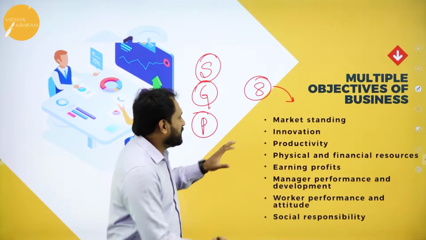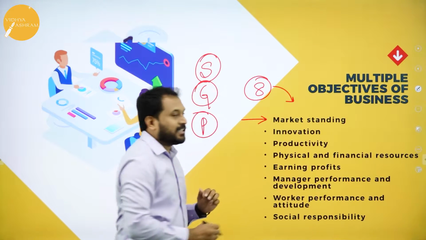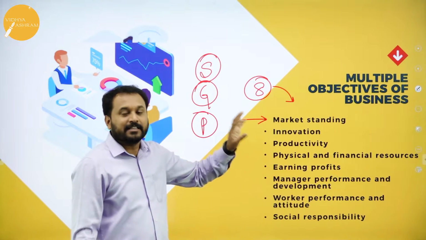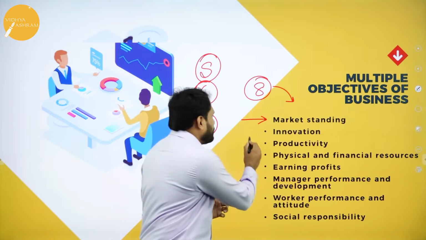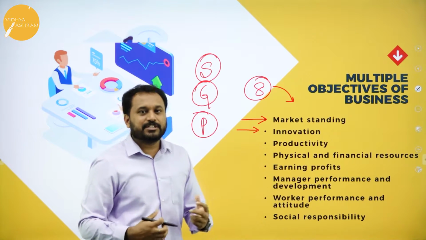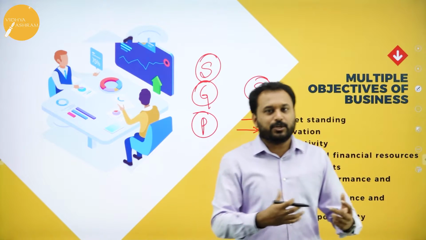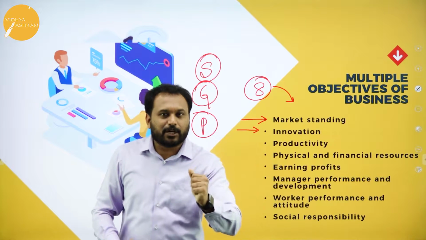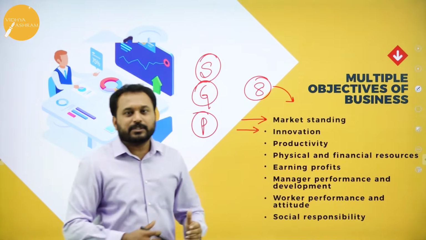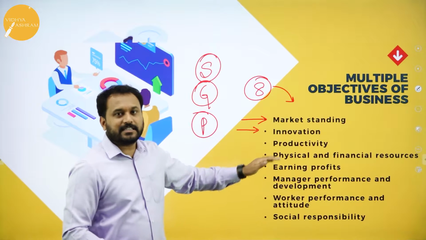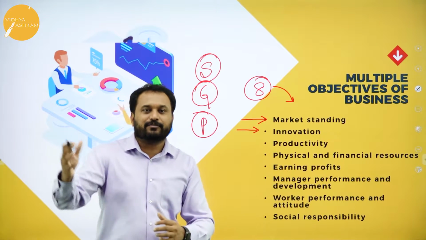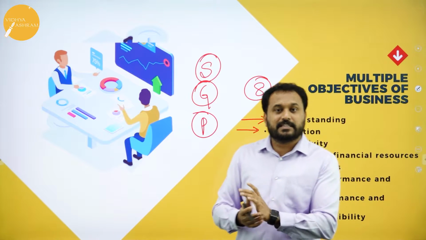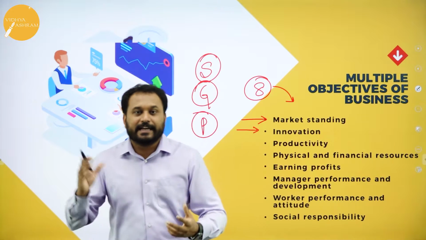So here, the first one is market standing. That is your recognition, your reputation, all those things are in the market standing. The next objective is always you need to have what? Innovation. That means what is the difference between you and your competitor? That innovation is there, right? That will make you a unique entity. See, Tata, Wipro, Oracle, Infosys, all these people are MNC companies as well as the pioneers in their own field.